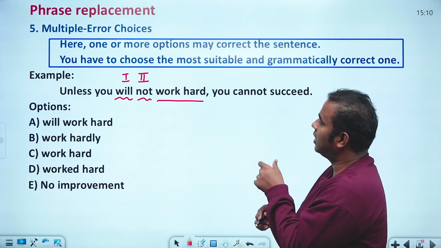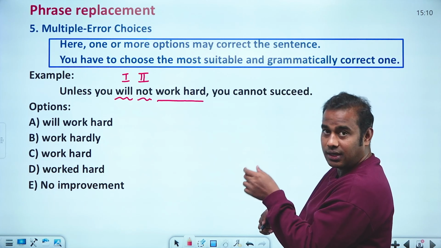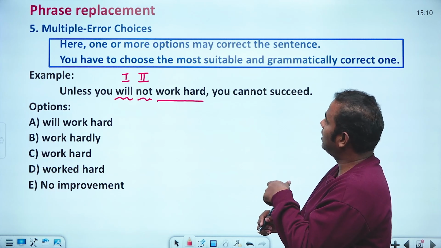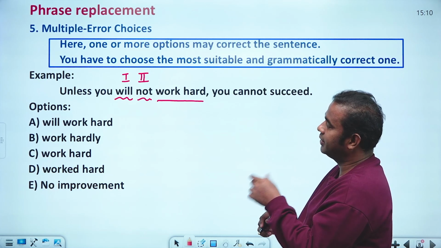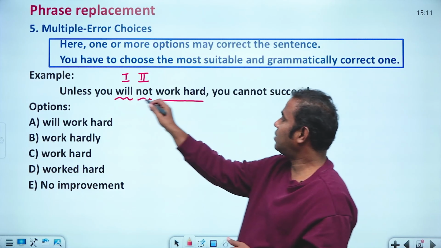Unless you will work hard, you cannot succeed. Unless you work hardly, you cannot succeed. Unless you work hard, you cannot succeed. Unless you worked hard, you cannot succeed. Unless, so there is no improvement. So basically, you will not work hard.